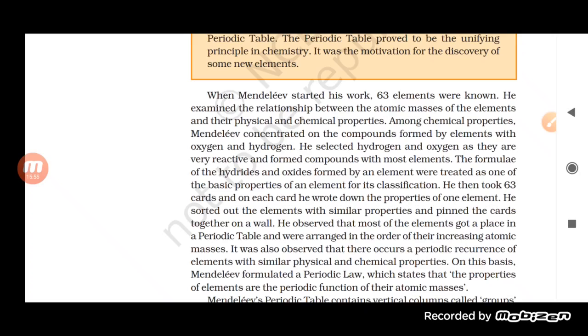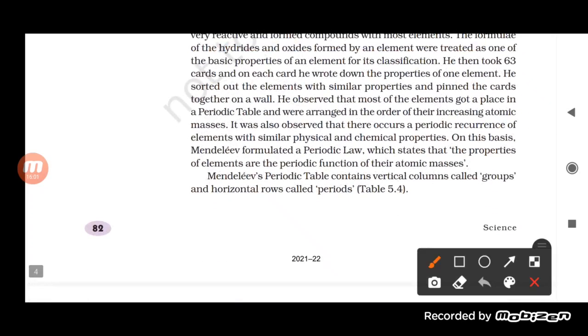So now you can see here that Mendeleev, according to this, formulated a periodic law, which states that the properties of elements are the periodic function of their atomic masses.